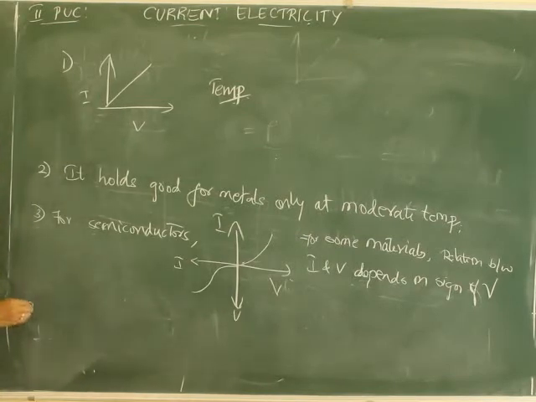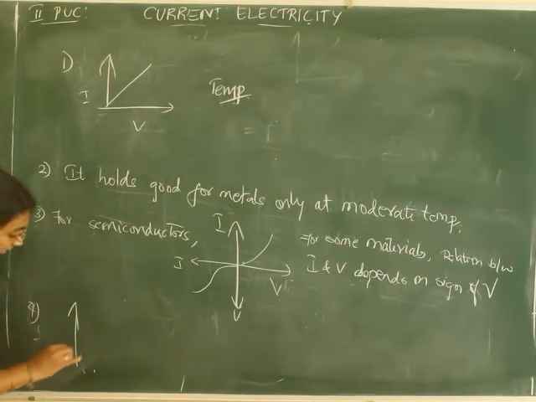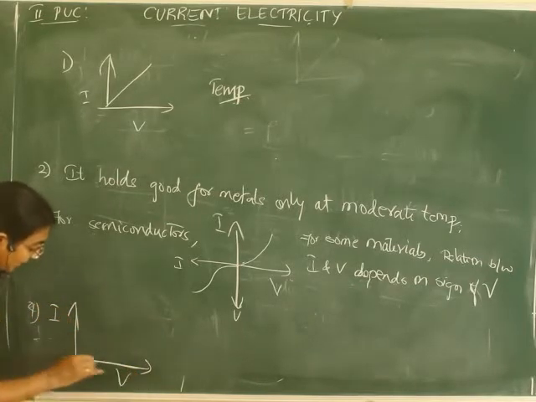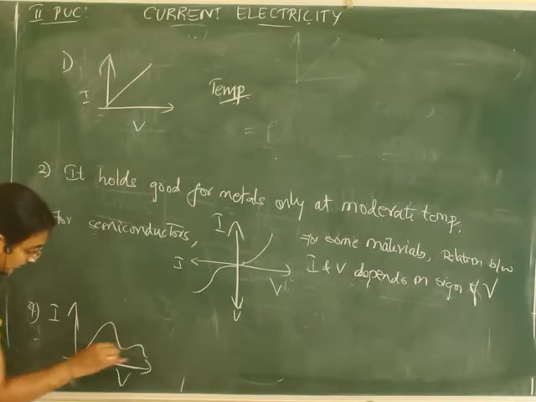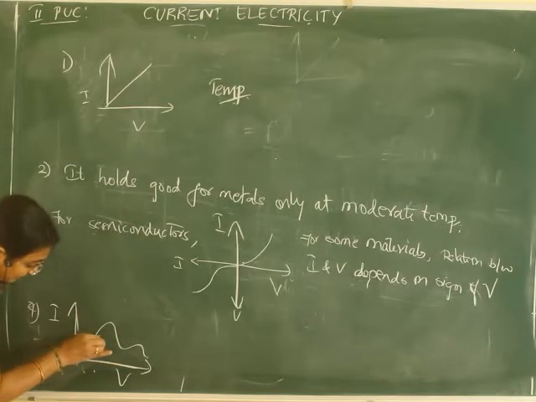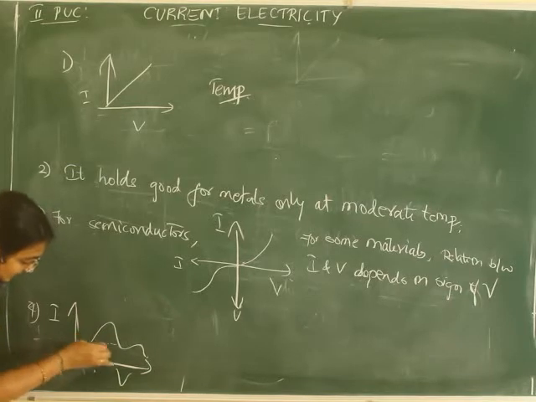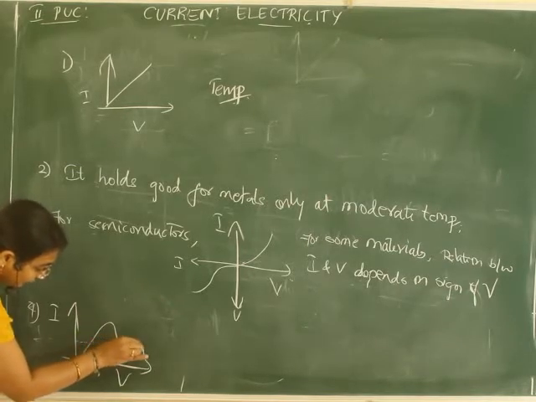One more limitation. What is the limitation? One more limitation which I can say is, in some materials, relation between I and V is not unique. There is more than one value of V for the same current I. Like if we plot the graph for I versus V, for this value of current, see here, one V is here, another V is here, one more V is here, one more V is here.